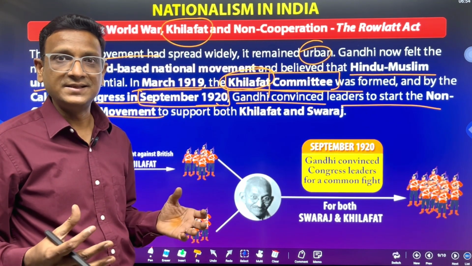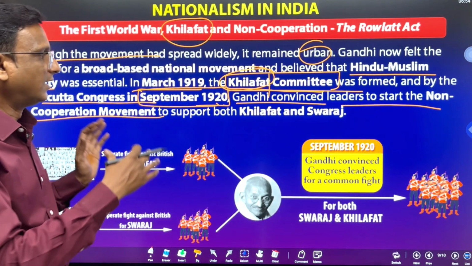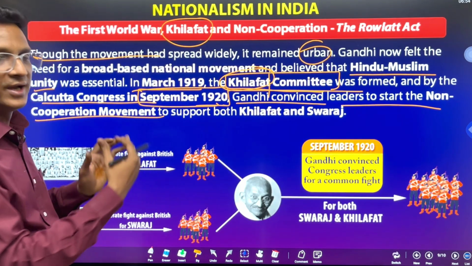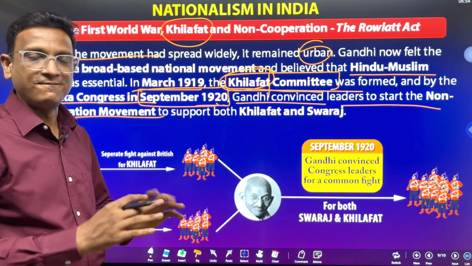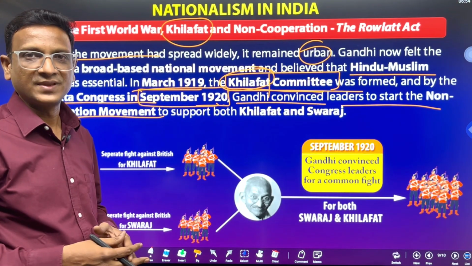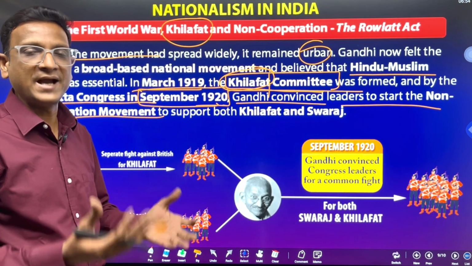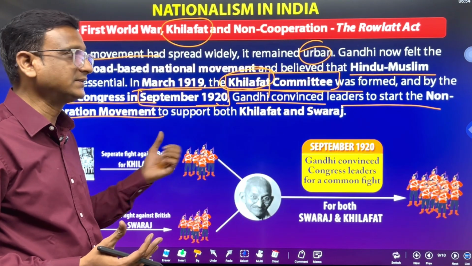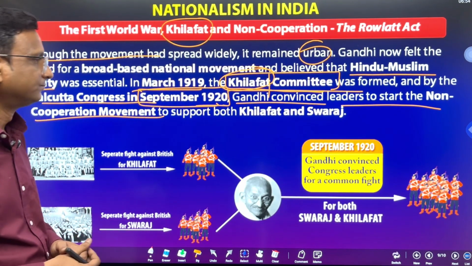So Gandhiji plotted an idea that by joining both groups to fight against the British, there would be more impact on the British. That was Gandhiji's idea.